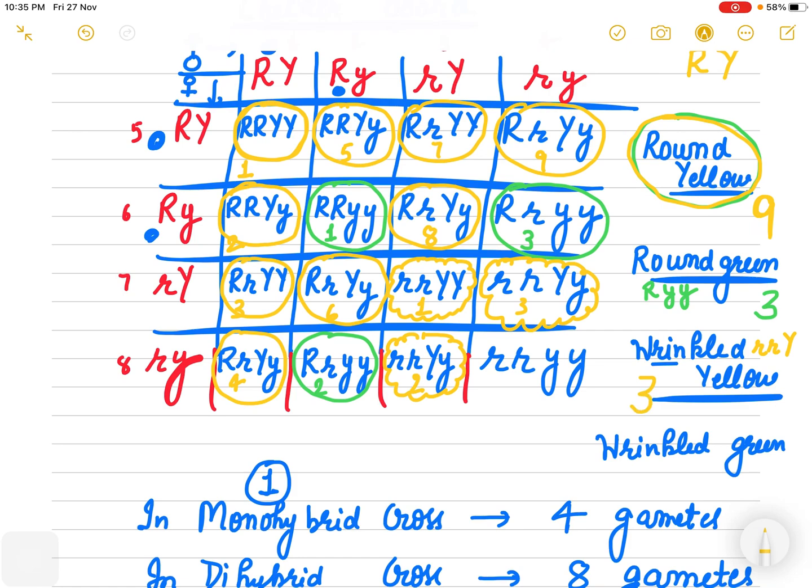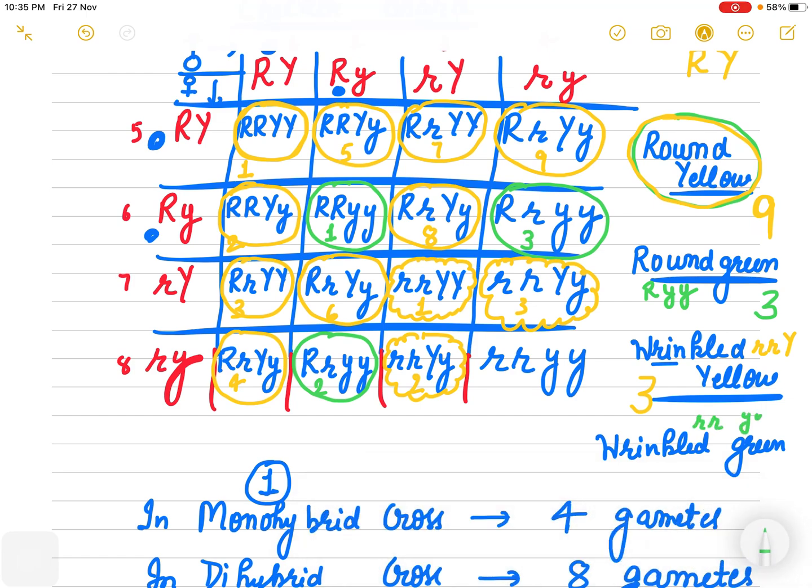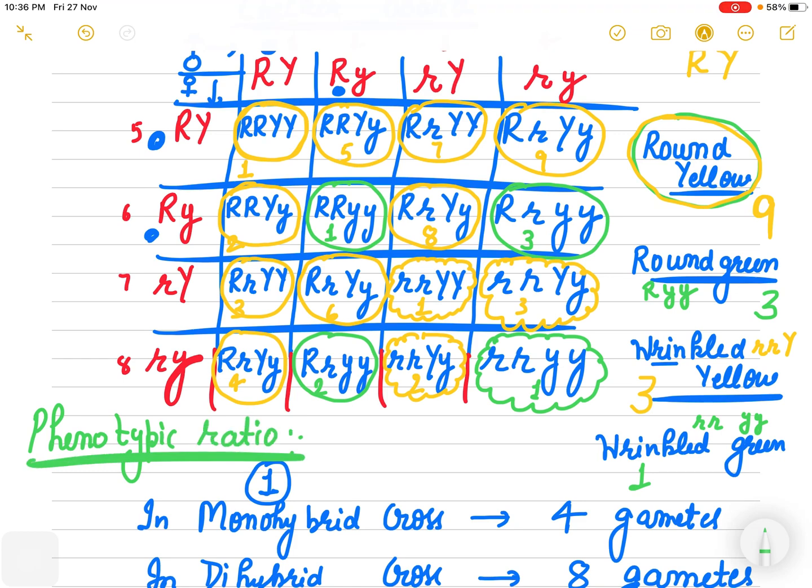What about the wrinkled green? Only 1, because in this we need 2 small r, 2 small y. So that only will be wrinkled green. That will be 1. And this ratio is our phenotypic ratio. And what is the phenotypic ratio which has come out to be here? 9 is to 3 is to 3 is to 1.